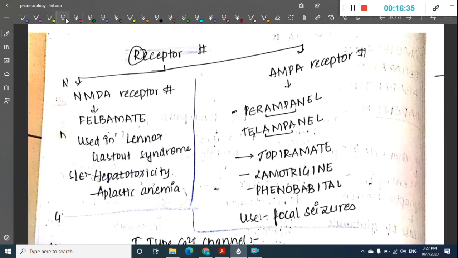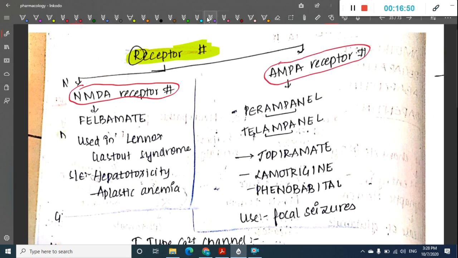Then we have receptor inhibitors. We have two different types of receptor inhibitors which are important. One, NMDA receptor inhibitors. Second, AMPA receptor inhibitors. The main NMDA receptor inhibitor is felbamate. Felbamate is used in Lennox-Gastaut syndrome, and it has side effects of hepatotoxicity and aplastic anemia. Then the AMPA receptor inhibitors are perampanel and talampanel.